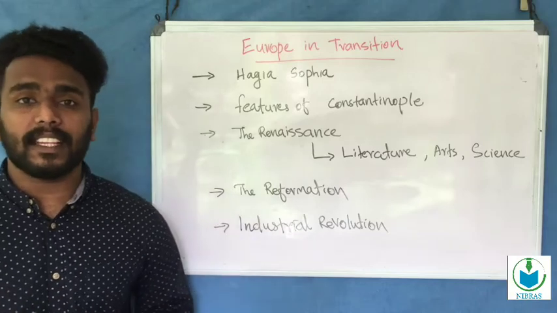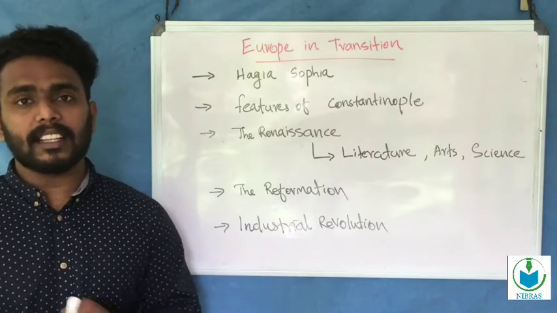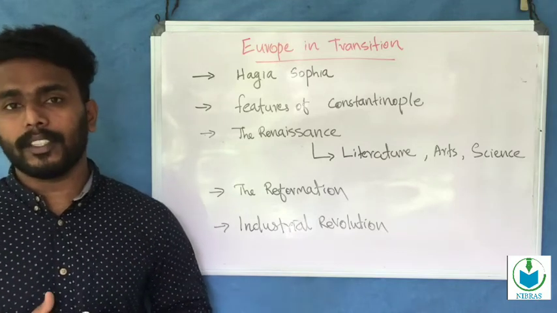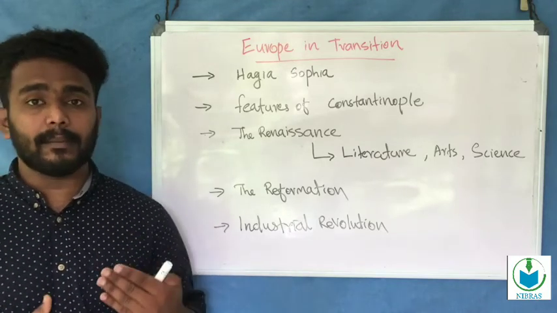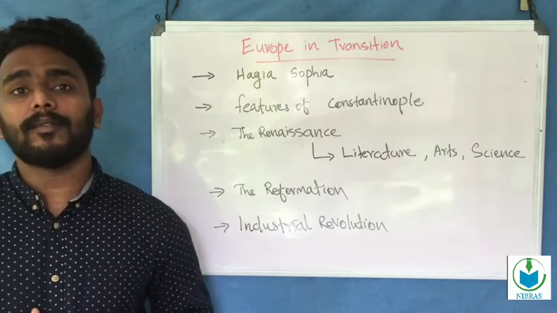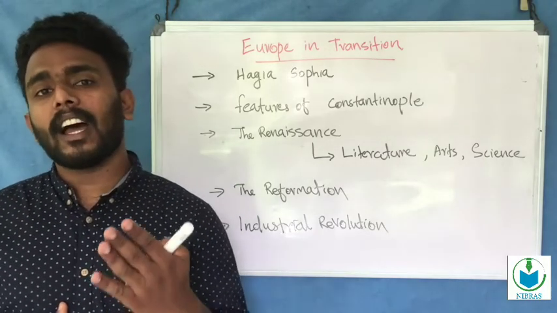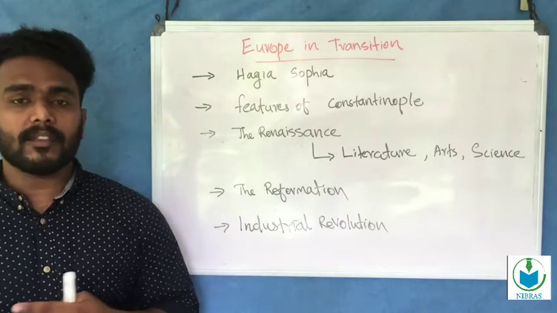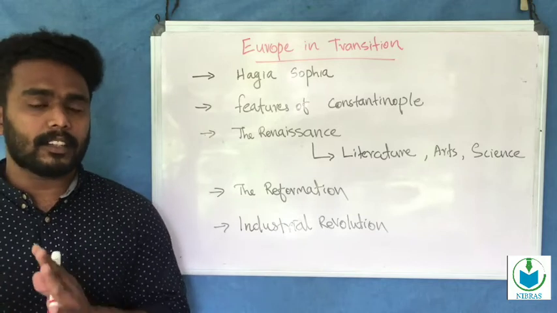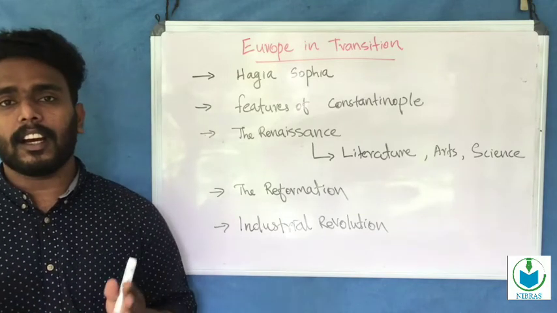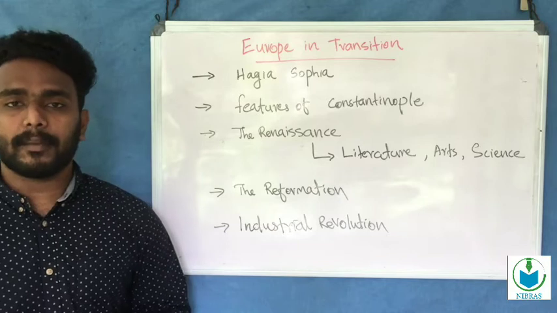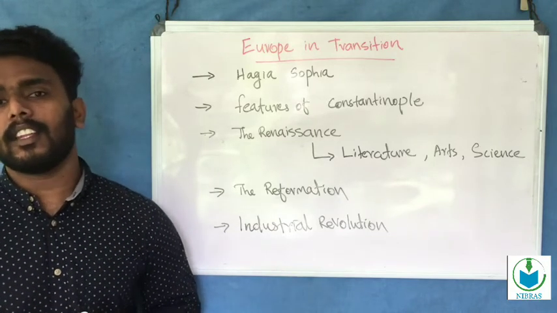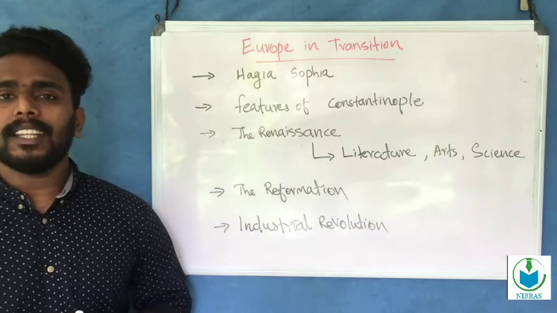Renaissance in the field of science: the invention of the printing press and the invention of the telescope changed the whole view of the people, and the printing press helped to propagate Renaissance ideas worldwide. Who invented the printing press? We know that Gutenberg invented the printing press. And who invented the telescope? Galileo invented the telescope.